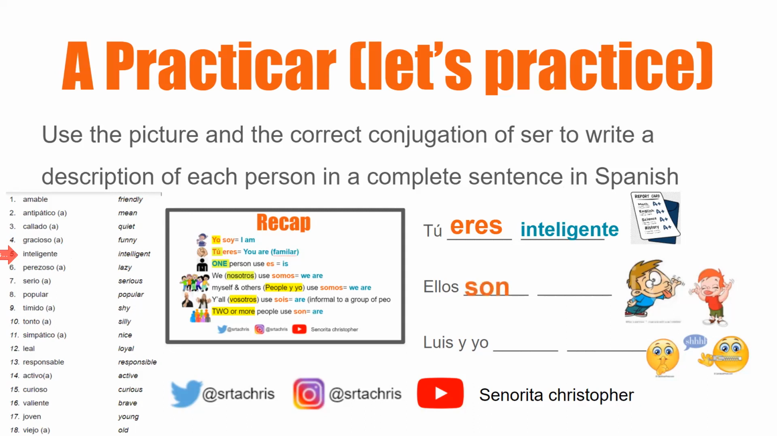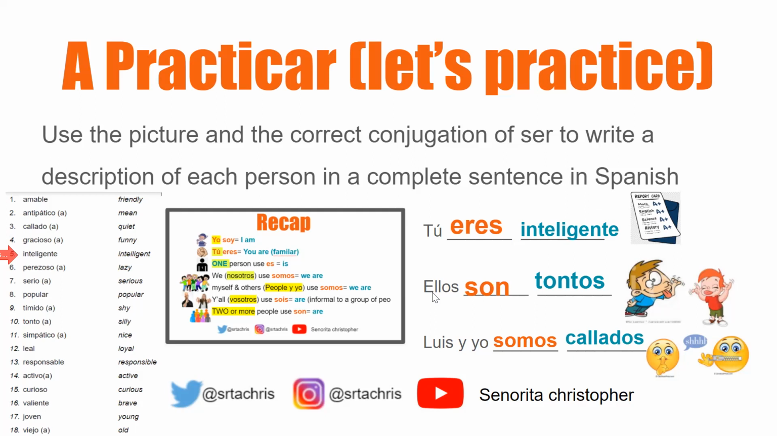Ellos son tontos. We put an S on tontos because we're talking about more than one person. So whenever we're talking about a group of people, we're going to make our adjective plural. And finally, we have Luis y yo somos callados. Just in case you need me to explain the answers, let's discuss it.